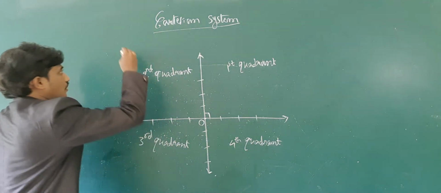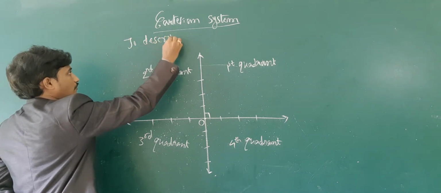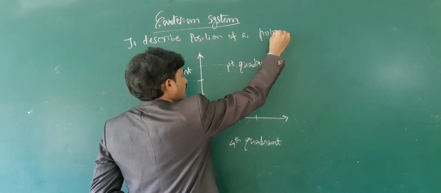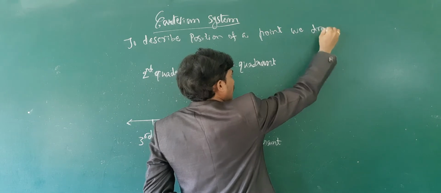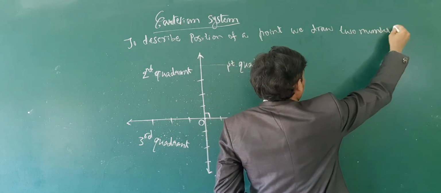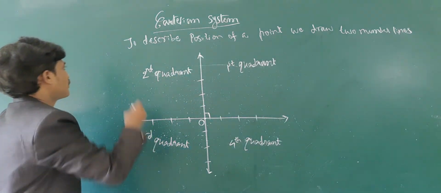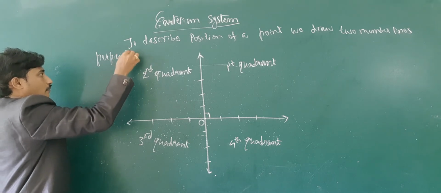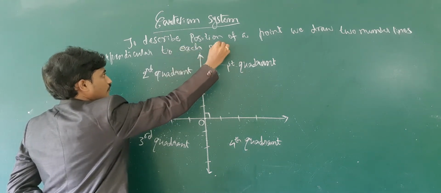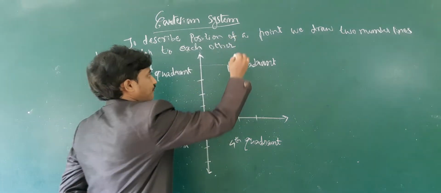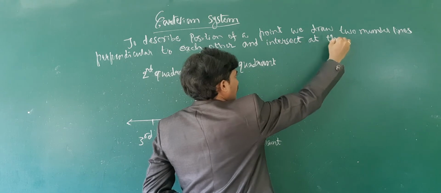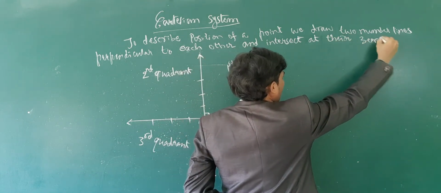In the Cartesian system, to describe the position of a point, we draw two number lines perpendicular to each other and intersecting at their zeros, that means at the origin.